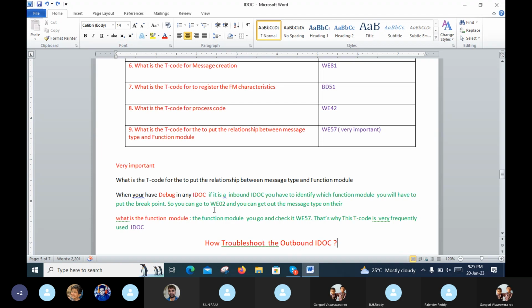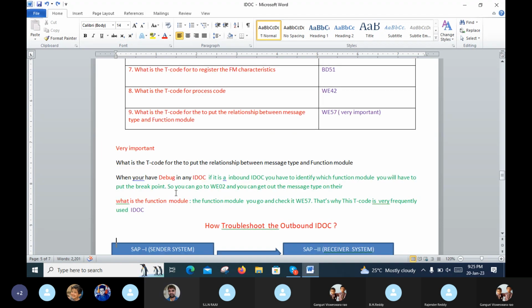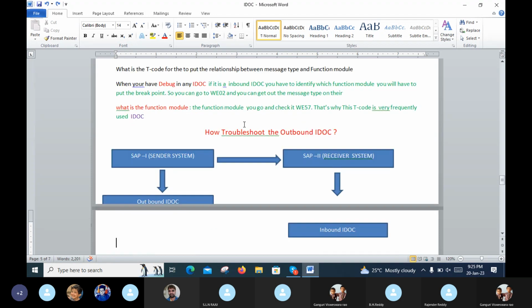So you can go to WE02. WE02 displays the IDOC document. You can find out the message type there. What is the function module? The function module you can check with WE57. That's why this is a T code very frequently used in IDOC. So, as I already told you, it is very important from the interview point of view.